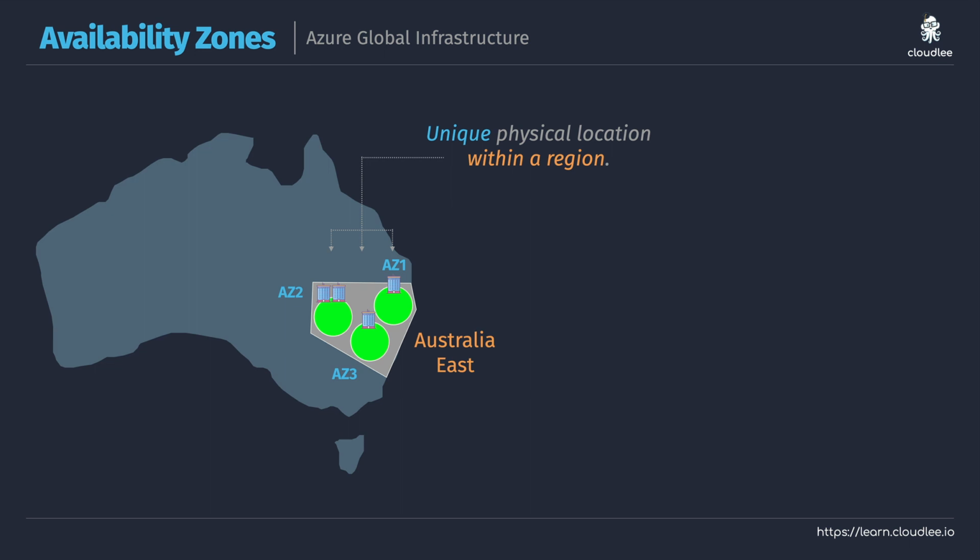Well, let's say that we were building a solution that was just accessed by users within Australia. We might not actually want to deploy that solution across the globe to make sure that it's highly available, but we still might want to make sure that it is highly available just within Australia. So let's say we had a virtual machine-based solution. We could deploy that to 3 different availability zones, ensuring that we have 3 copies of our solution, so that in the event disaster strikes to one of these availability zones, we still have our service available provided from the other 2 copies.